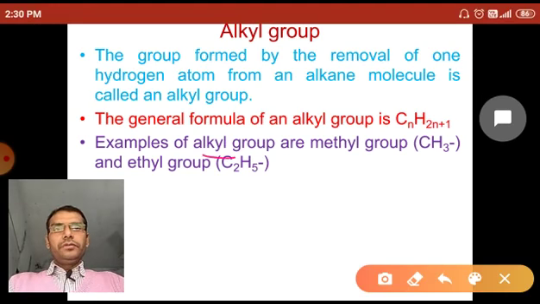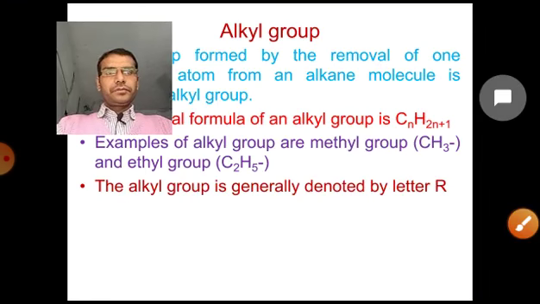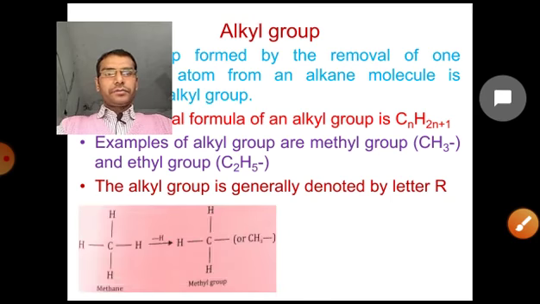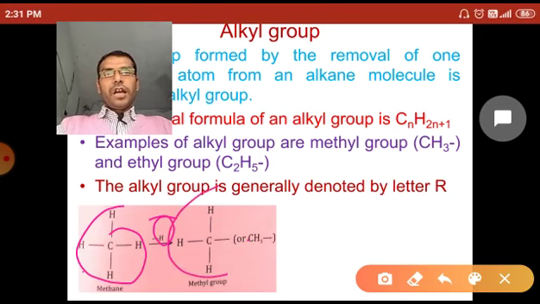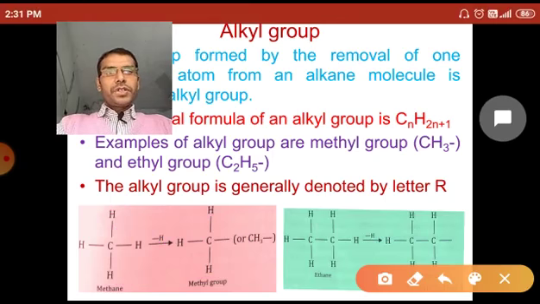As for example, the methyl group CH3, ethyl group C2H5, these all are alkyl groups. Alkyl groups are generally denoted by the letter R. Let's see the example. From methane, one hydrogen is removed, and it forms the methyl group. Now in the case of ethane, one hydrogen is removed from the ethane, and it forms the ethyl group.